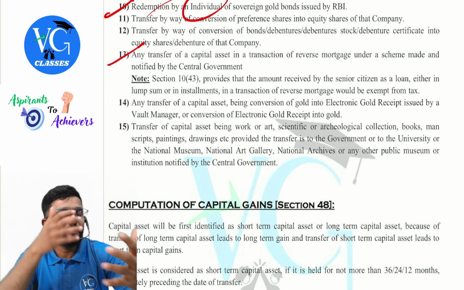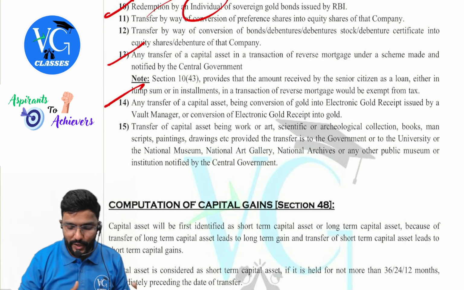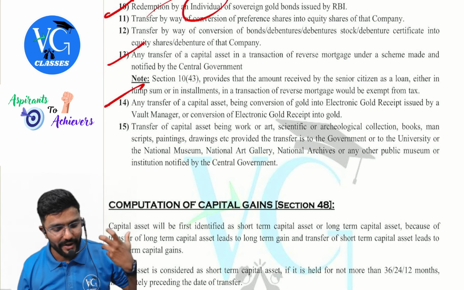Okay, sir. Next, any transfer of a capital asset being conversion of gold into electronic gold receipt issued by a depository manager, or a conversion of electronic gold receipt into gold. Again, one more case. I'm trying to connect everything. One case I will take, connecting period of holding, cost, everything. Now listen.